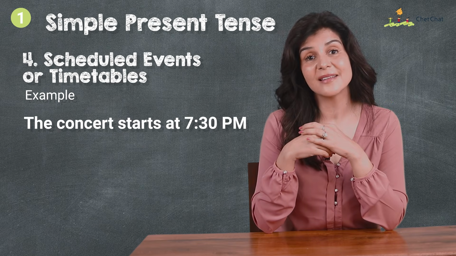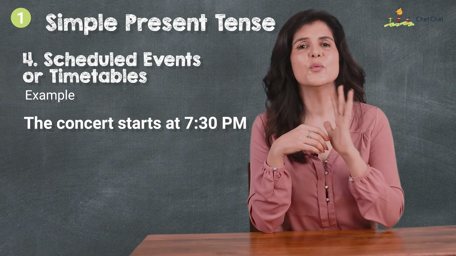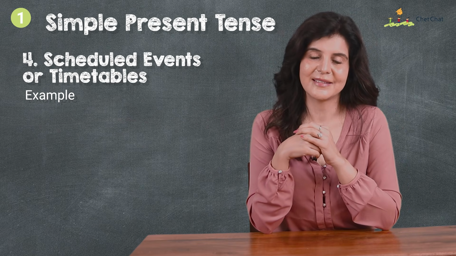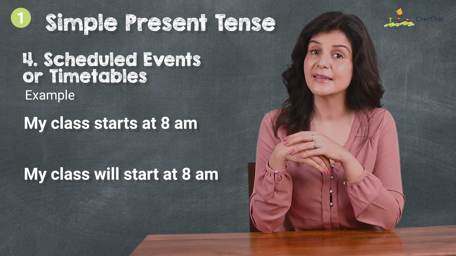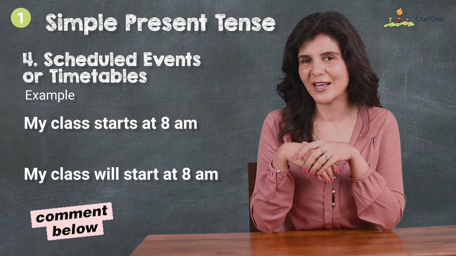The concert starts at 7:30 p.m. So what's the difference between these 2 sentences? My class starts at 8 a.m. My class will start at 8 a.m. Leave me a comment below with your answers.